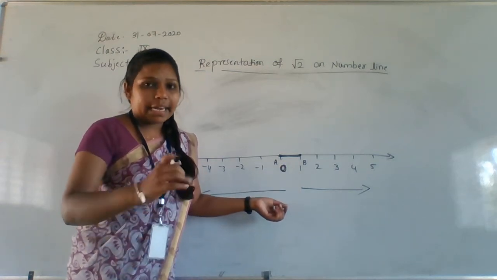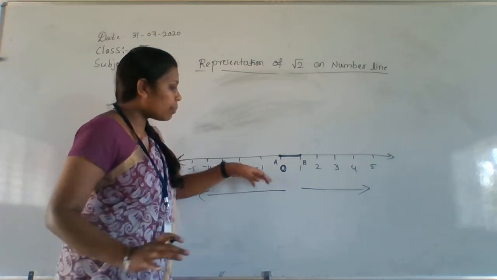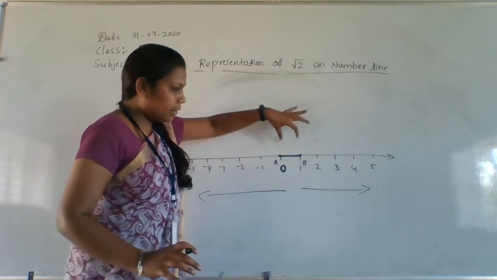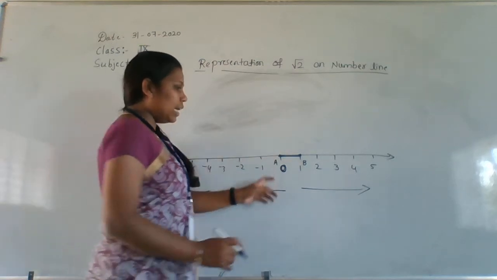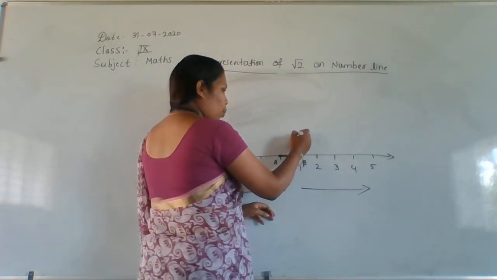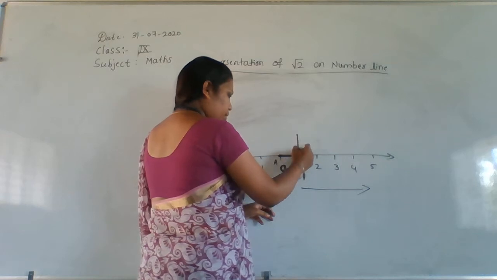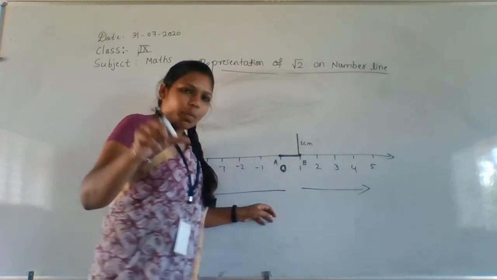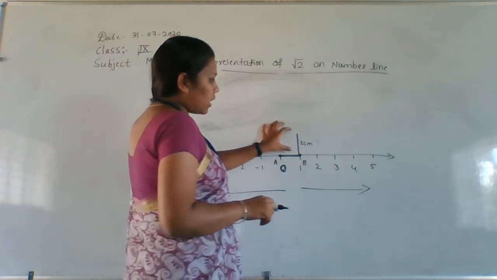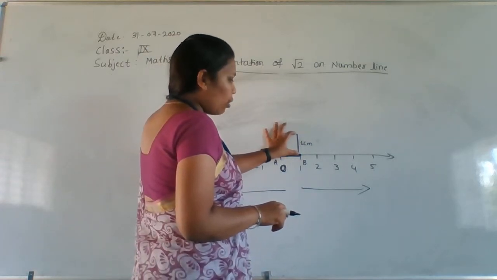You can take any letter, it's your wish. So here A and B, take 1 centimeter. After that, using the scale only, you have to draw here 1 centimeter. This must be 1 centimeter. Using a scale only, you have to draw like this.